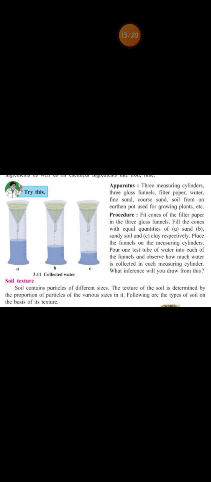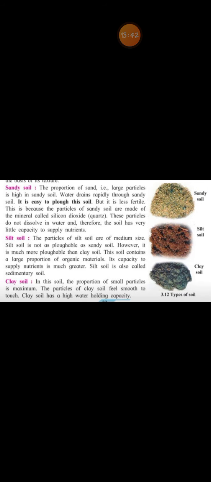The texture of the soil is important because it indicates the various proportions of particles. Fine. Now we'll see its types. First is sandy soil. The proportion of sand, that is large particles, is high in sandy soil.